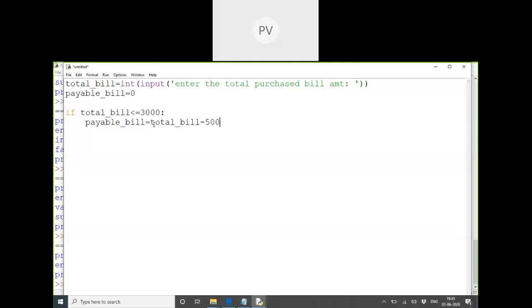And then we'll use the if else condition. If total bill is less than or equal to whatever amount that you have mentioned, I guess 2,000. Should I do that or should it be more than 3,000 in two conditions? Yes, and the next line, payable bill equals total bill minus the discount. We should be mentioning this also, then only it's a correct program.